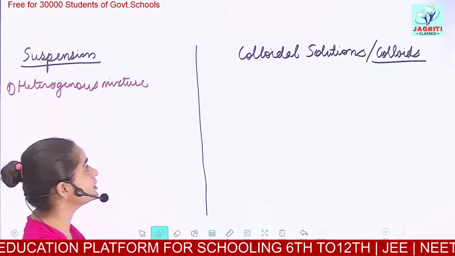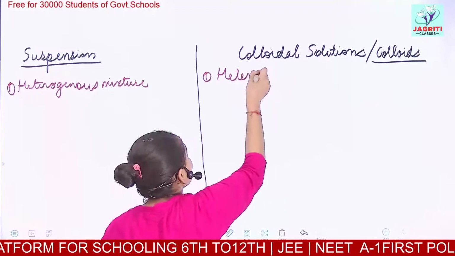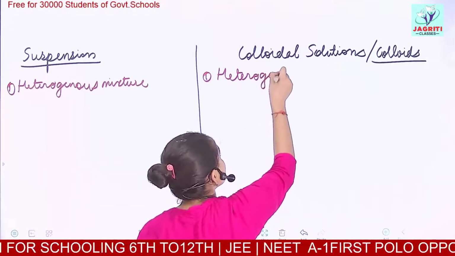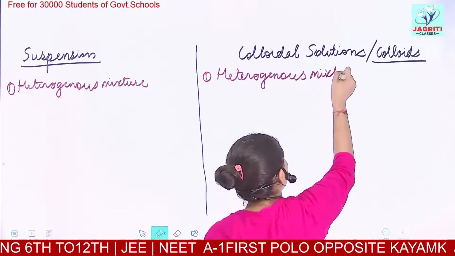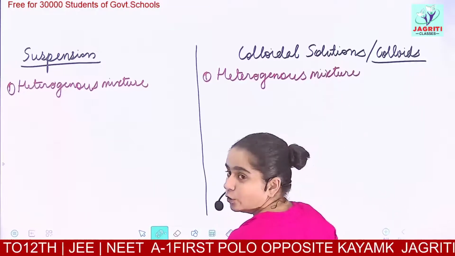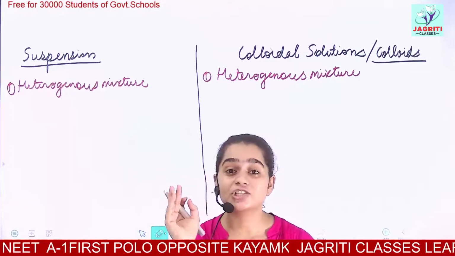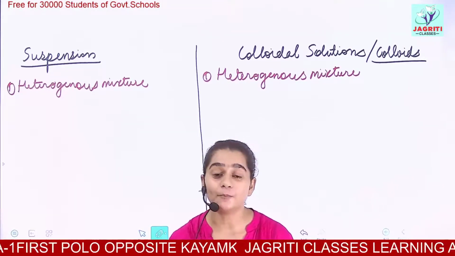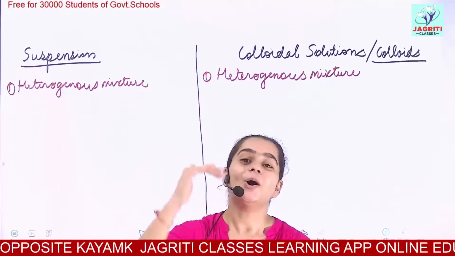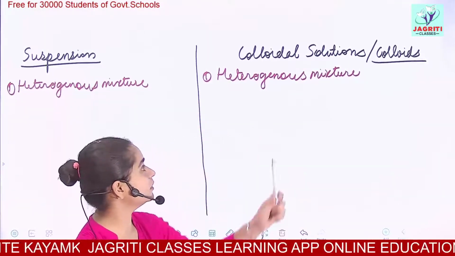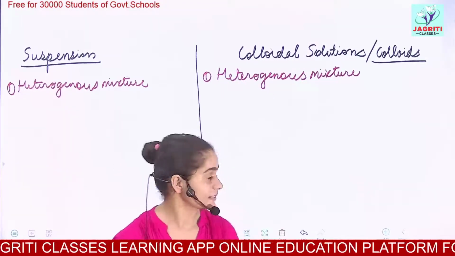Suspension is a heterogeneous mixture, and colloids also show heterogeneity, so colloidal solution is also a kind of heterogeneous mixture. What do you understand by heterogeneous mixtures? Heterogeneous mixtures are those mixtures which are non-uniform in their composition. Their composition is not similar from top to bottom or in the whole volume of the solution. So both suspension and colloidal solution are heterogeneous.